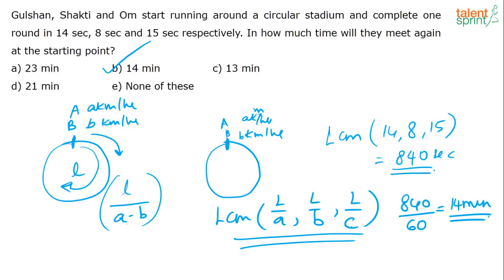Somebody is telling me the length is not given. Yes, but the formula is the LCM of the time taken by the first person, the second person, and the third person. Generally this is the formula we learn, because mostly in questions they will say there is a track of 1000 meters, A is traveling with a speed of 15 kilometers per hour, B with 20. In that case, you apply the values of L and A. Here they have directly given you the time taken by each one of them, so you don't need this. L by A itself is given directly to you, so why do you need L and A separately?